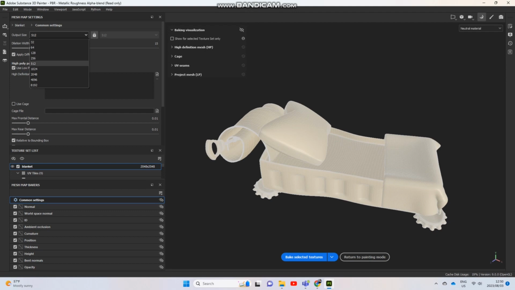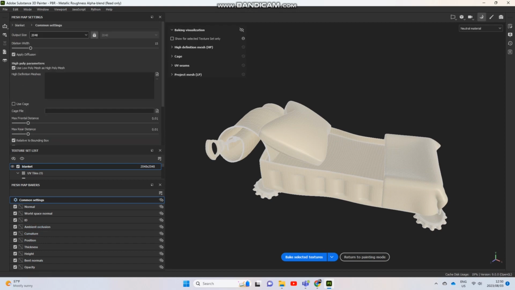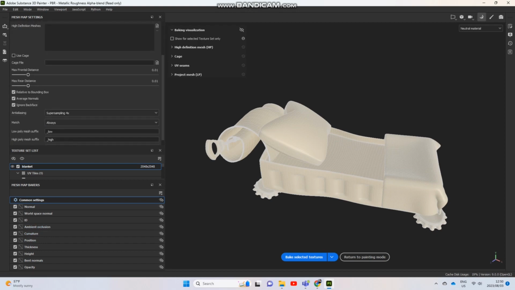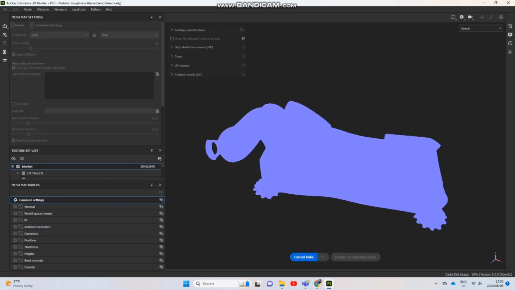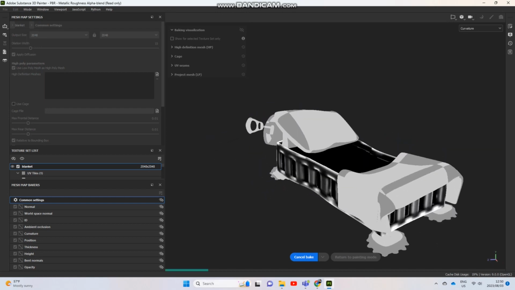I'm just showing you again to put your output size to about a 2K or 4K. Should be good depending on your device that you have. I just love how beautiful baking looks.